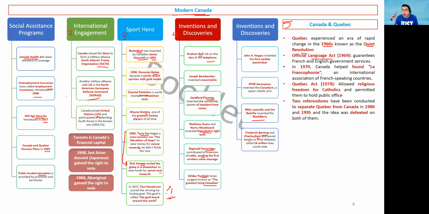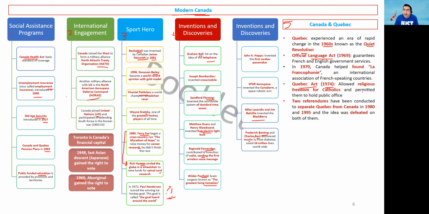Another act which was introduced to help accommodate Quebec and French-speaking people is the Quebec Act, which allowed religious freedom for Catholics and also permitted them to hold public office. And we already mentioned this in the history part, and that was done in 1774.